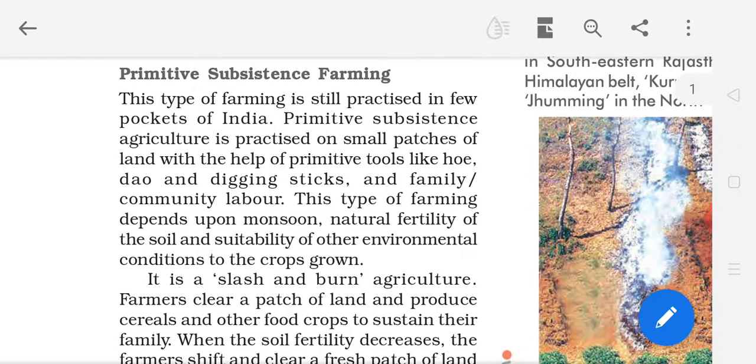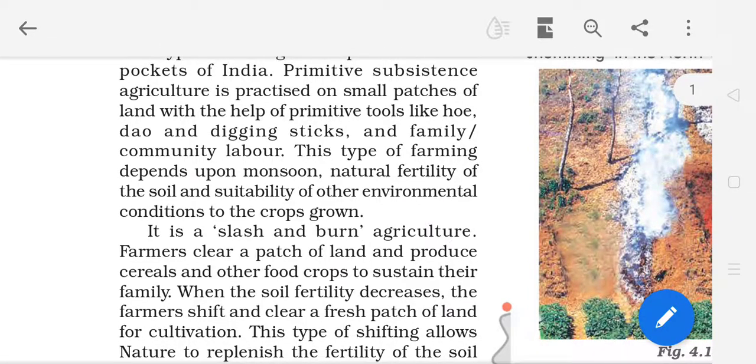This type of farming is still practiced in few pockets of India. Underline pockets, means parts. This is a very ancient, very old method which is practiced in a few areas in our country. Primitive subsistence agriculture is practiced on small patches of land with the help of primitive tools.